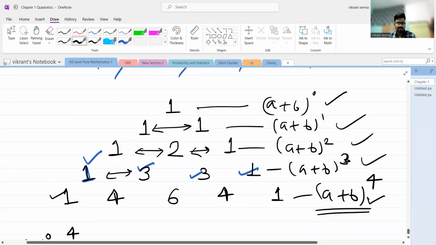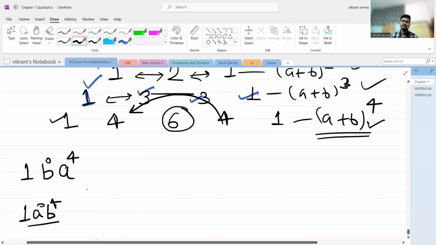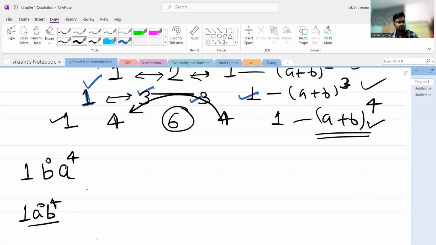Can you see the symmetry here? 3 3 is symmetry, then 1 1, and 6 is in the center, and 4 4. Okay, so it is symmetric in nature, so it doesn't matter which particular variable you give the highest power and decrease it, and the other one to increase it. Okay, so it is 1 b raised to the power 0 a raised to the power 4.